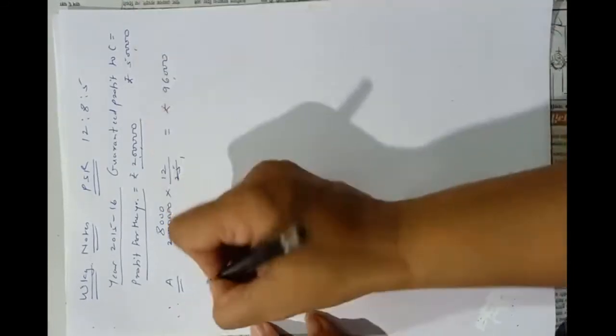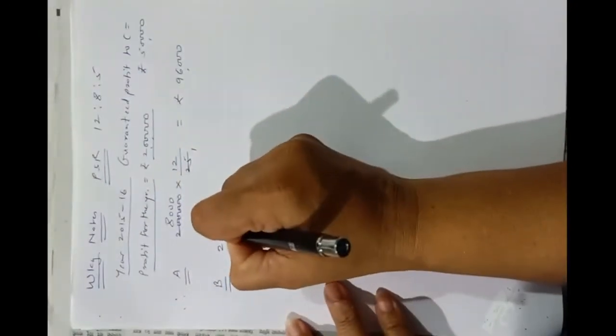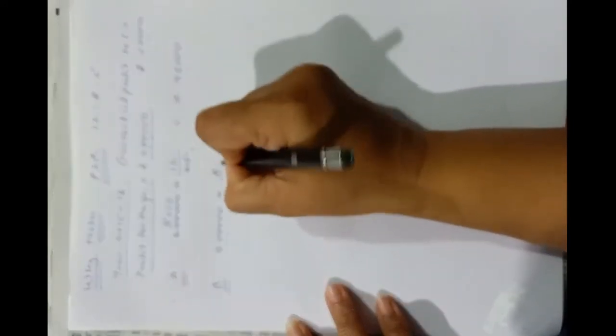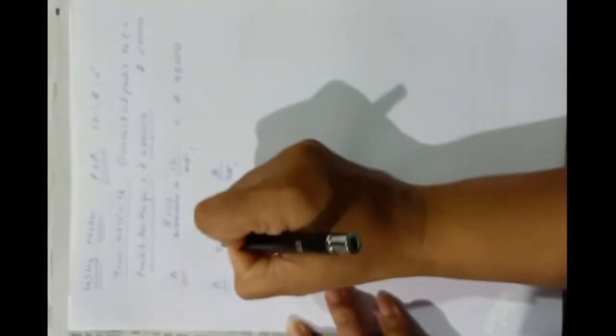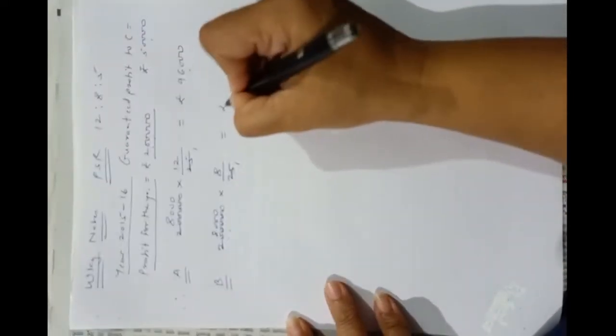Okay, now B: 2 lakhs into 8/25, so it is rupees 64,000.